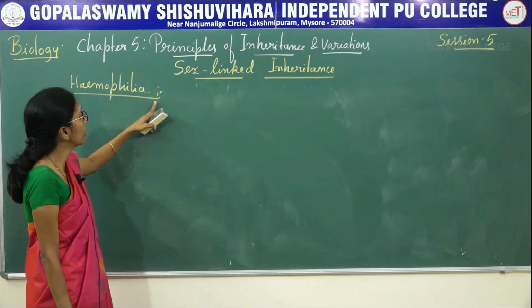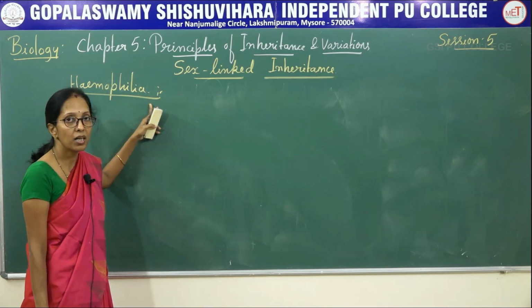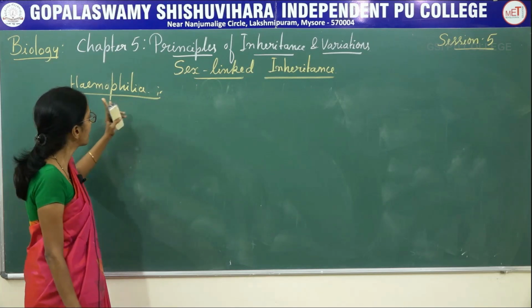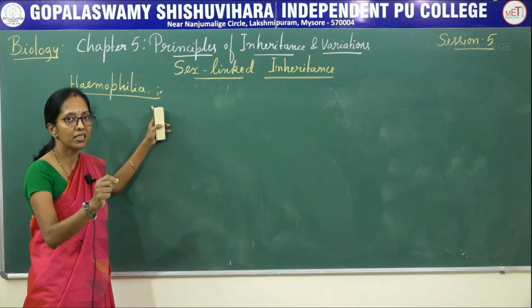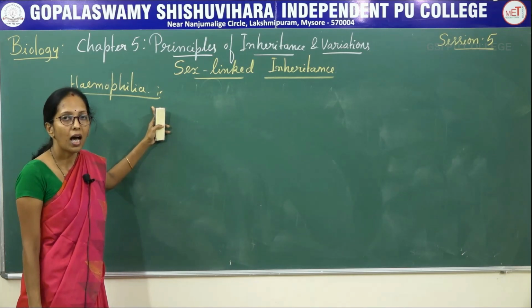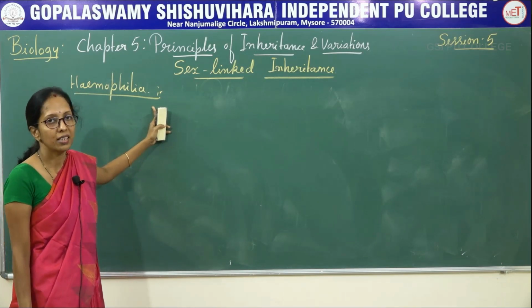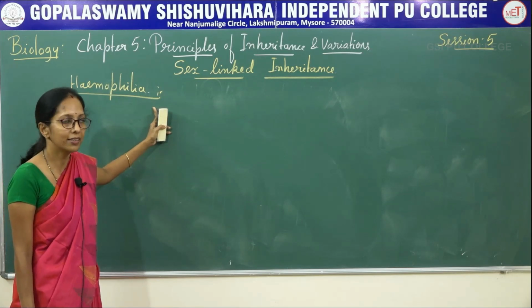It was first identified in a family, that is the Queen Victoria family, therefore it is said to be royal disease. It is a recessive gene, X-linked inheritance, that is present on the X chromosome due to the absence of anti-hemophilic factor that results in continuous bleeding, finally results in death.